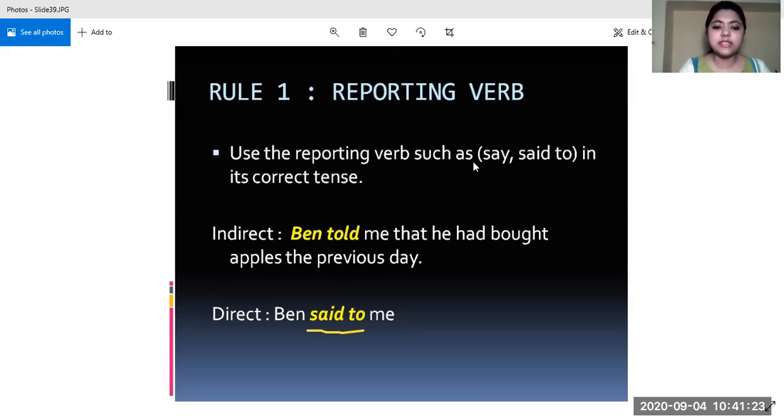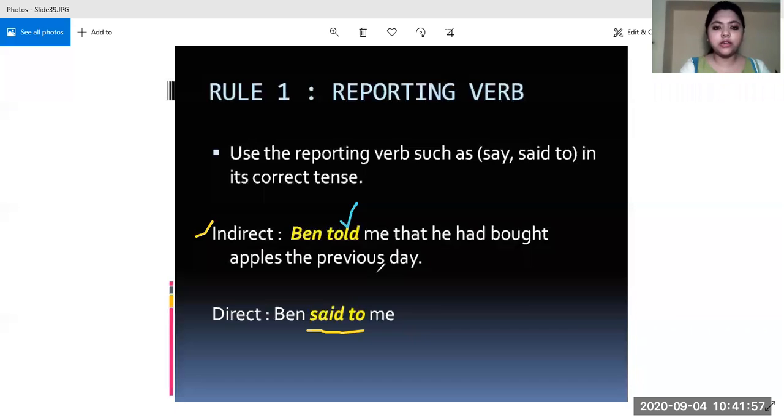So stepwise I'll be writing the direct speech. You'll be seeing the direct speech stepwise, and towards the end you will see the full converted sentence. So the example has been given as, Ben told me that he had bought apples the previous day. So the first rule which we have to apply is, first of all, we have to change the reporting verb. So what is the reporting verb in the indirect speech? It is told over here. So we change told into said to.